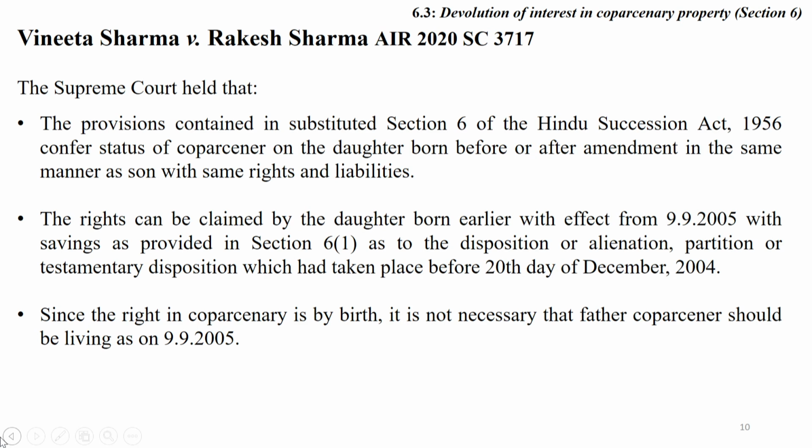The rights can be claimed by a daughter born alive with effect from 9/9/2005, with the savings as provided in section 6 subsection 1 as to the disposition or alienation, partition or testamentary disposition which had taken place before 20th day of December 2004.